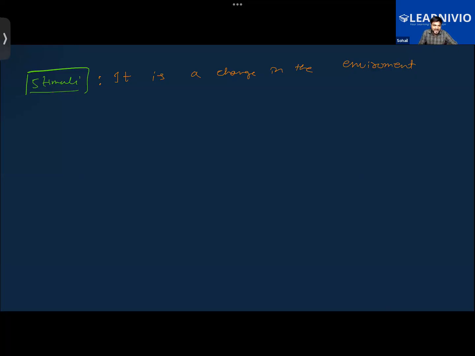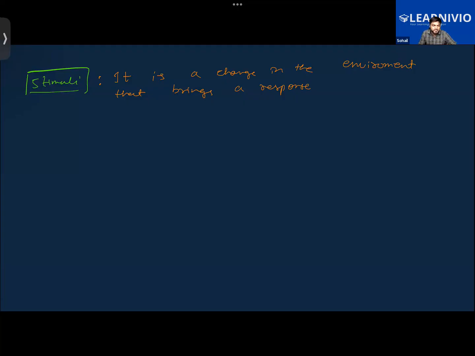Can I say the definition of it? Yes, sure. A stimulus is anything that can trigger a physical or behavioral change.